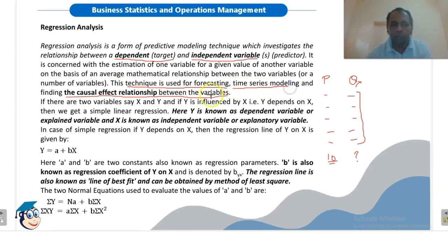time series modeling. Okay, so if there are two variables x and y, and if y is influenced by x, that is y depends on x. Why? Because y is influenced by x, like here quantity is influenced by price. So here quantity will be variable y and price will be variable x. Okay, so quantity is influenced by price. So we will say that y depends on x, quantity depends on price. Then we get a simple linear regression. Here y is known as dependent variable.